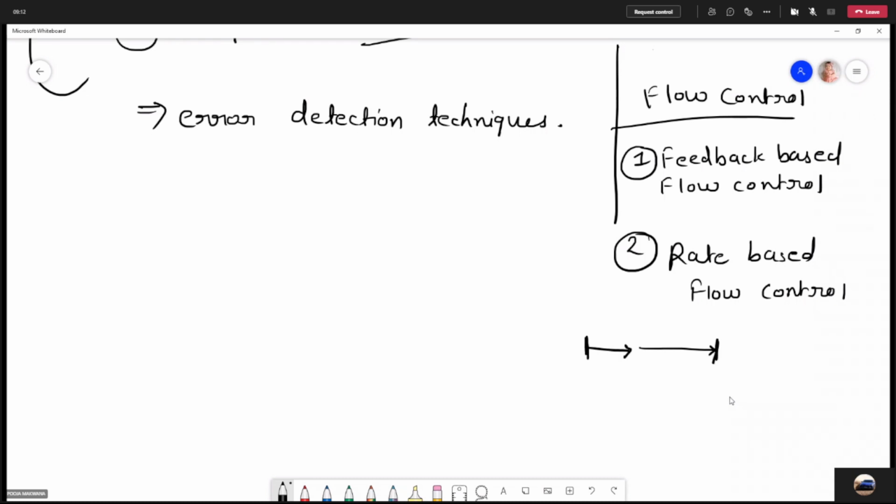If the receiver has more capacity to receive frames, the receiver will send feedback to the sender that yes, you can send more frames.